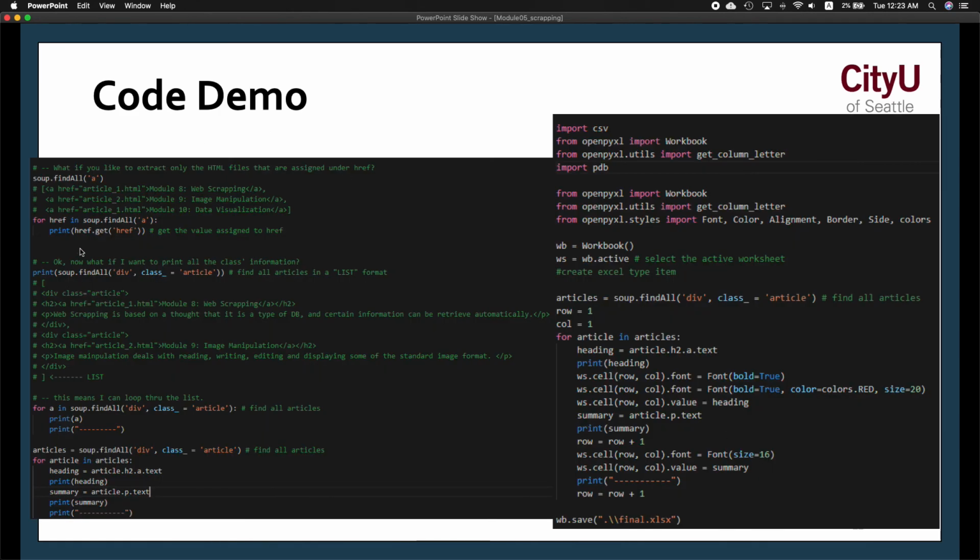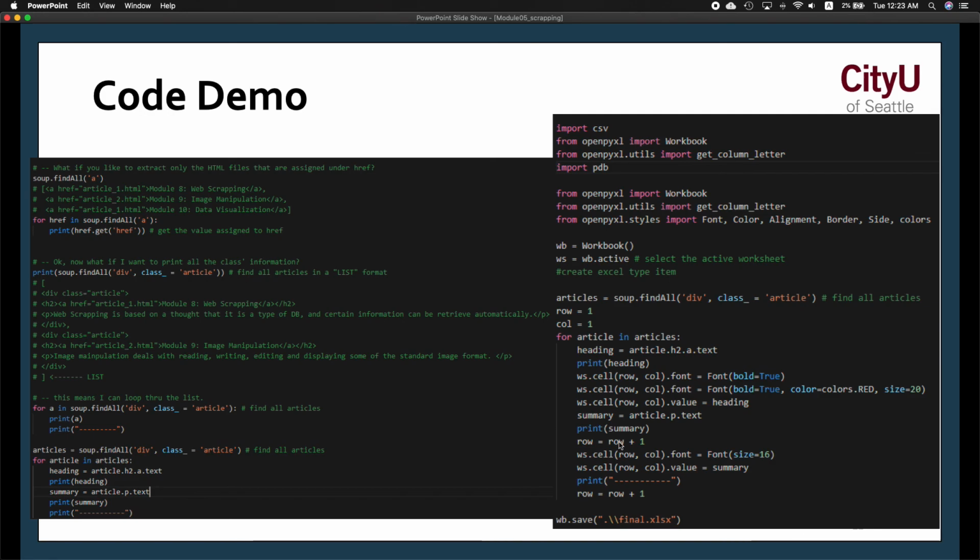And here's an example. You find all of the hrefs, same as the previous example, and now you want to incorporate that into the workbook, the Excel worksheets. As you can see, for article in articles, we iterate over each article.